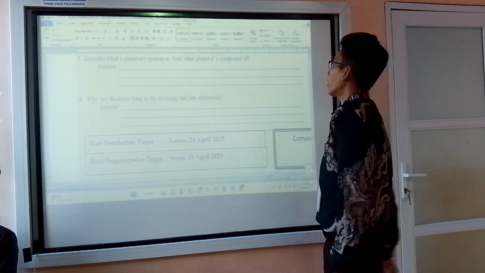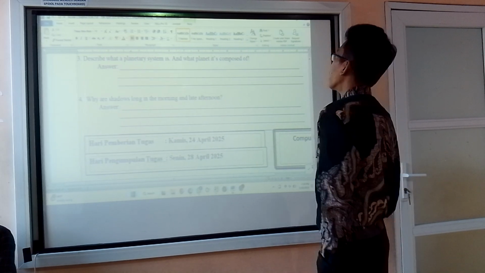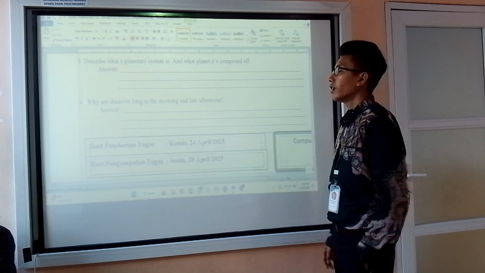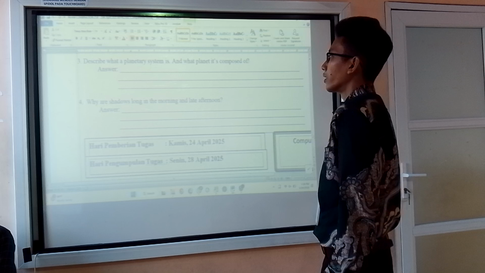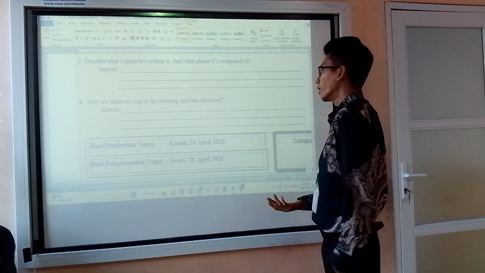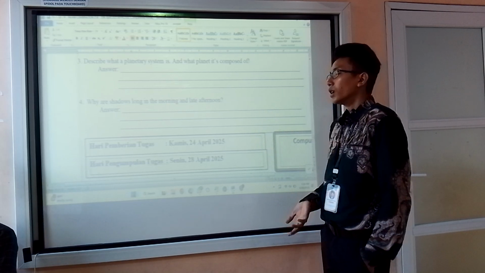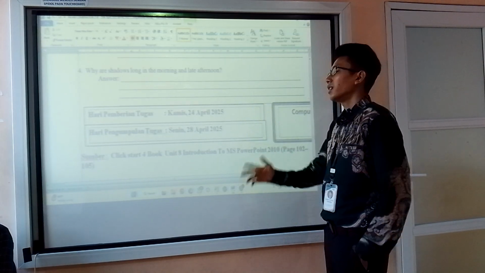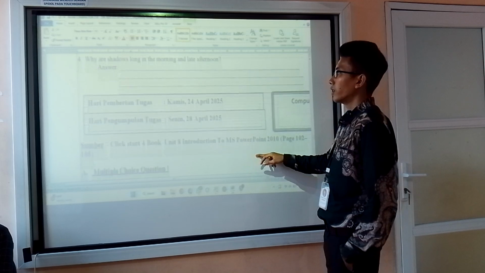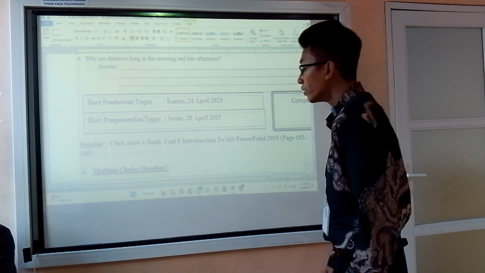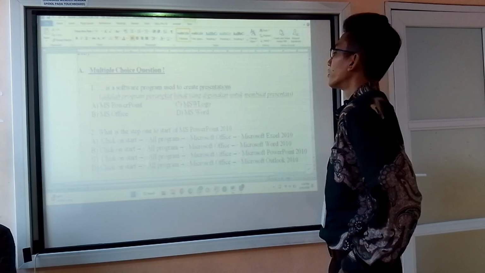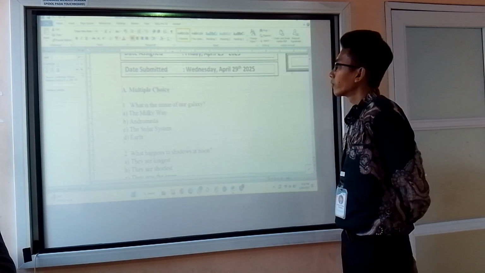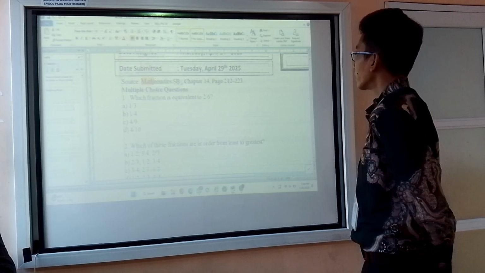is not a part of the planetary system anymore because, I forgot what year it is, but it was declared a dwarf planet. That means it's not big enough to be categorized as a planet, but not small enough to be considered an asteroid. It's in between, a dwarf planet. Okay, 2006 actually. Yeah, I think we can go ahead to the next subject, which is math.